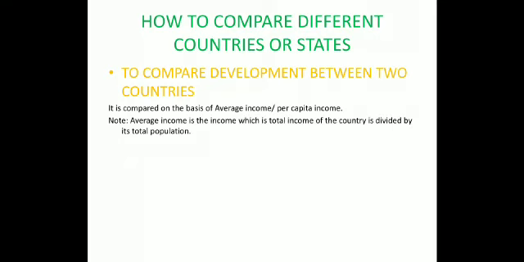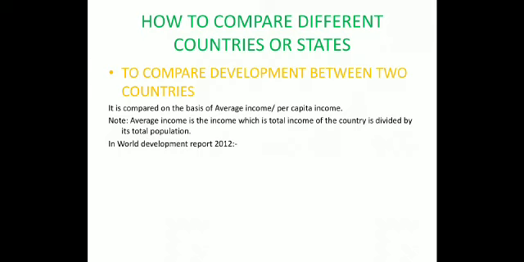Average income is the total income of a country divided by its total population. Average income is also known as per capita income. It simply means that when the total income of a country is calculated, we divide it by the total population of that country, and then we get the average income. And the average income is the only point on the basis of which we will compare the two countries.